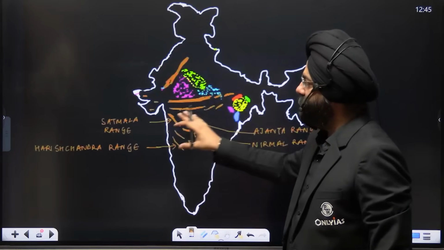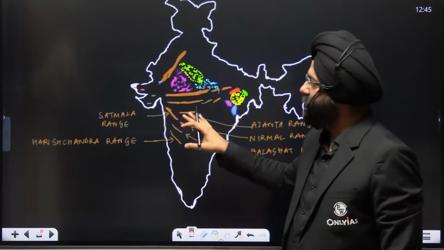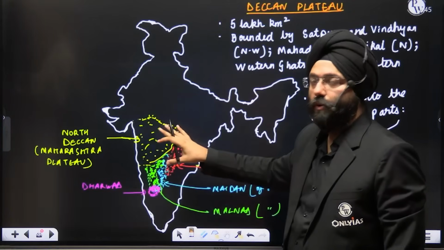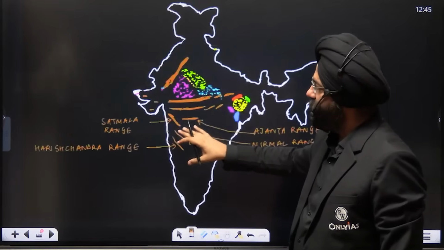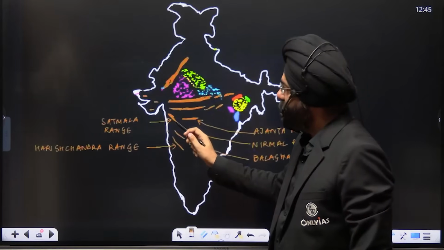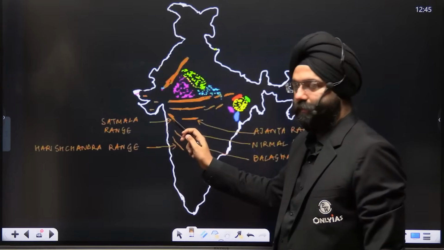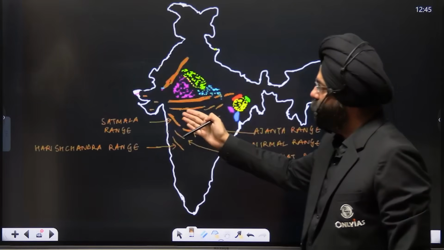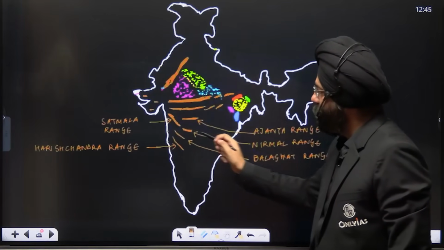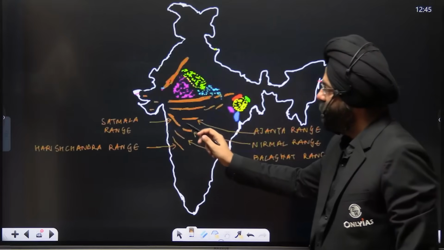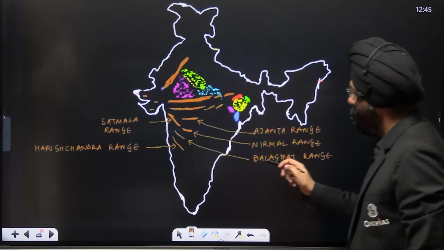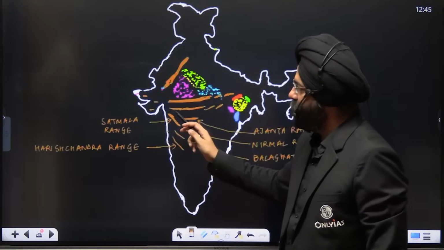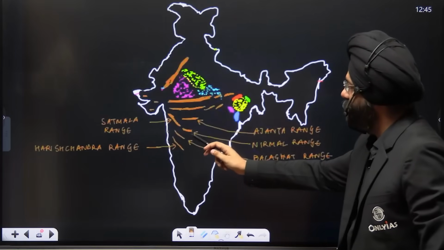You will be realizing this is the part of the Deccan Plateau. We will be studying the Deccan Plateau after this. But before we study the Deccan Plateau, let me put certain important ranges that are present in the Deccan Plateau region. You see over here lies the Satmala range. Towards the east of Satmala range lies the Ajanta range. Satmala range is further extended in the form of Nirmal range here. Further south of this lies one more range, that is Balaghat range. And another important range below that is the Harish Chandra range. Satmala, then you have the Ajanta, the Nirmal, the Balaghat and the Harish Chandra.